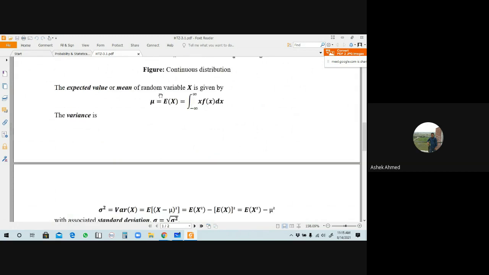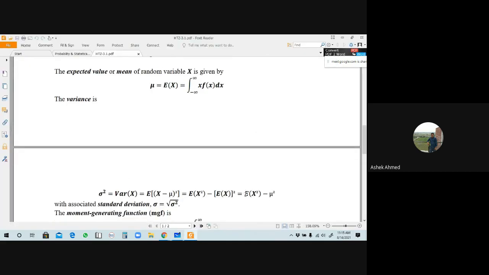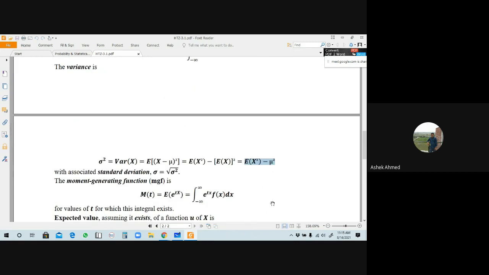So from here, since we get the value of mu, the mean, next we want to find out the value of the expectation of x square. What does this represent? This represents the integration of x square into f of x dx, is it right? From minus infinity to plus infinity. We have to find out this value, and then subtract mu square from the expectation of x square, and then you will get your desired value. From here we can find out the standard deviation. This is sigma equals root over sigma square.